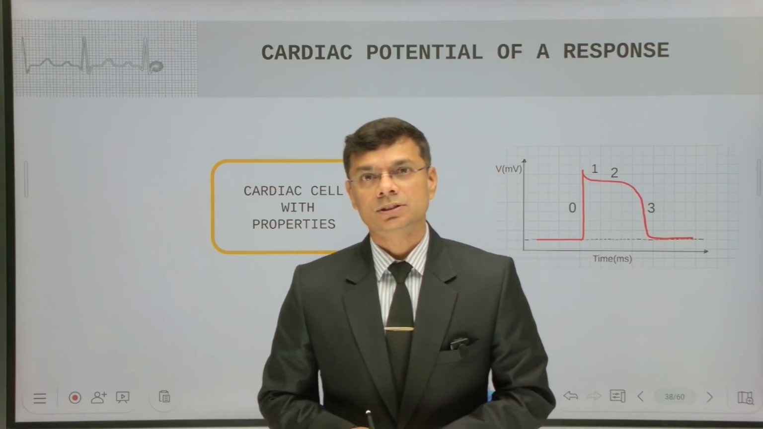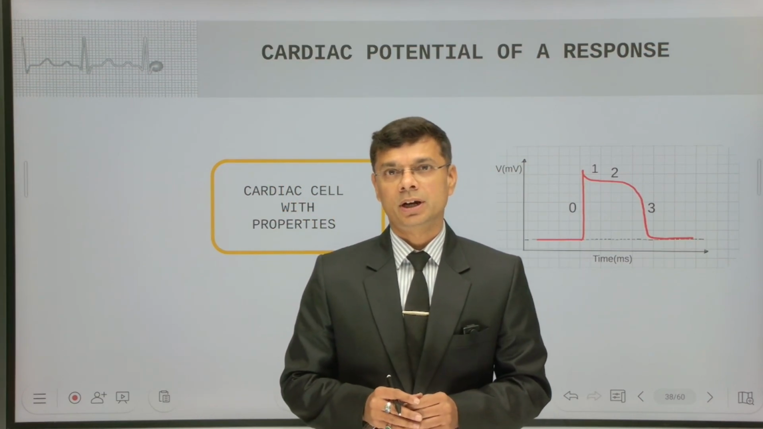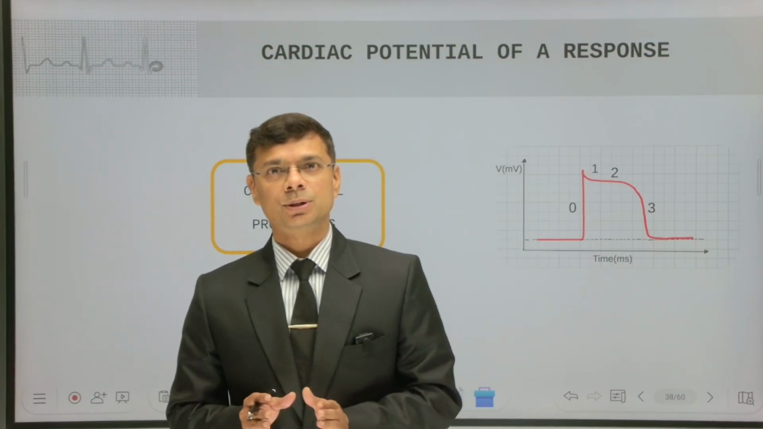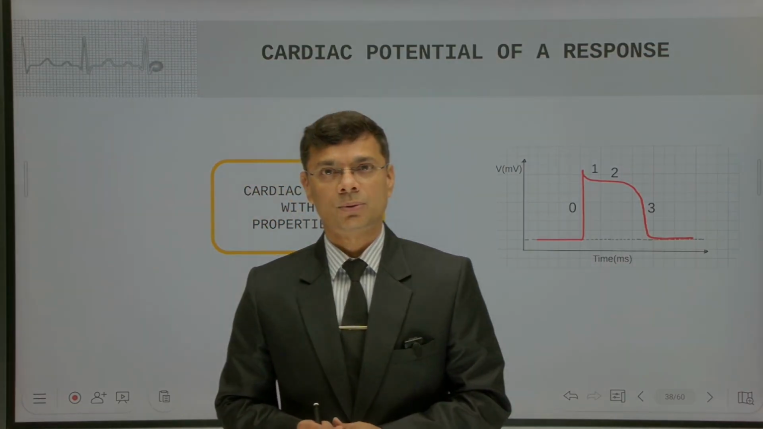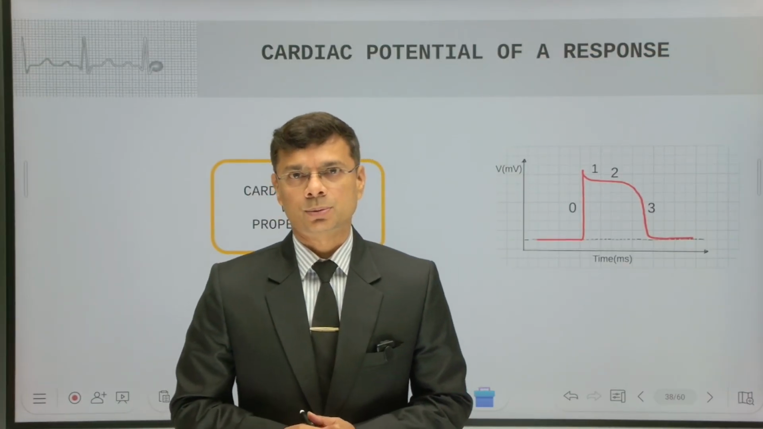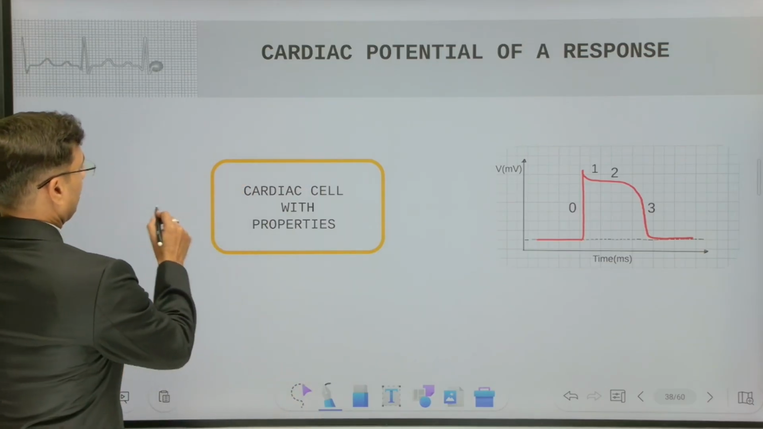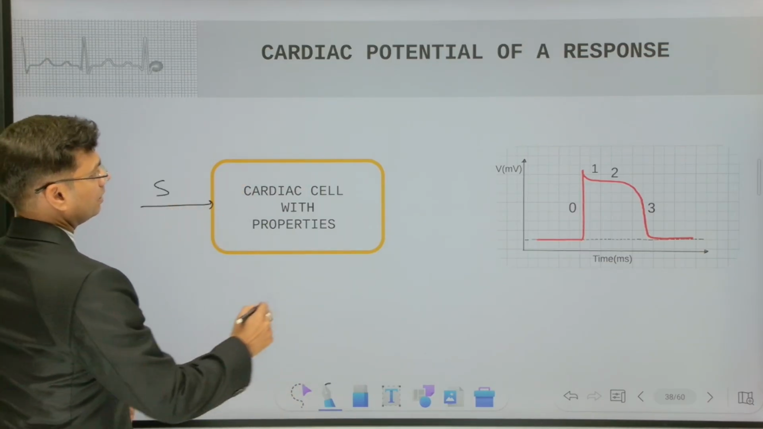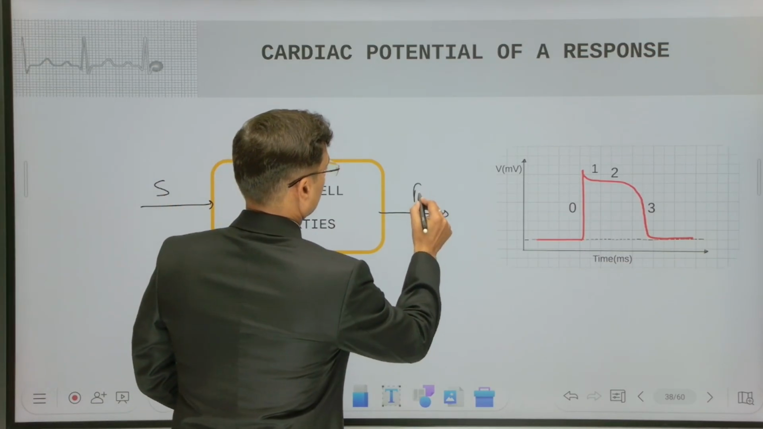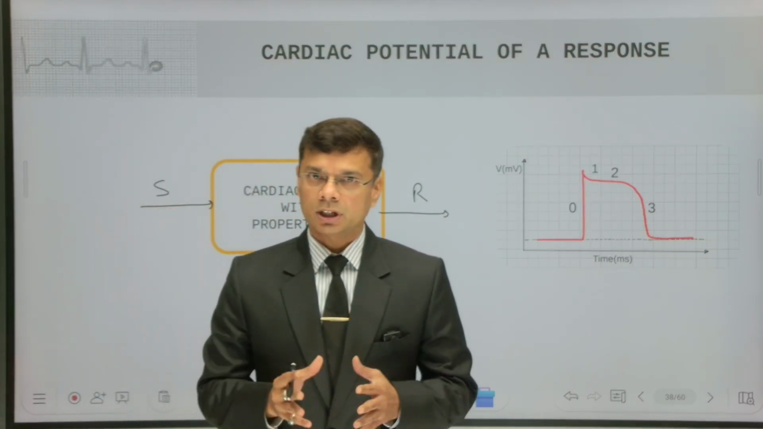Cardiac potential is the main character of this chapter, but the mastermind working behind the scene is the resting membrane potential. Let's see how. Remember, cardiac potential is just a response of the cardiac cells. As we know, when some stimulus arrives here, cardiac cells give some response. So, cardiac potential is just an electrical response of the cardiac cells.